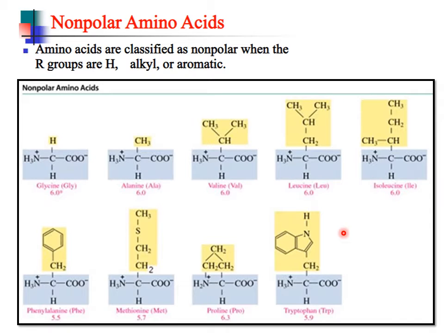With examples, we are going to see non-polar amino acids. As I already told in the last slide, the non-polar R group contains only hydrocarbon. Here the R group has hydrogen, alkyl groups and aromatic groups. Glycine has only a hydrogen group. Alanine has a methyl group. Phenylalanine has a phenyl group. These come under non-polar amino acids.